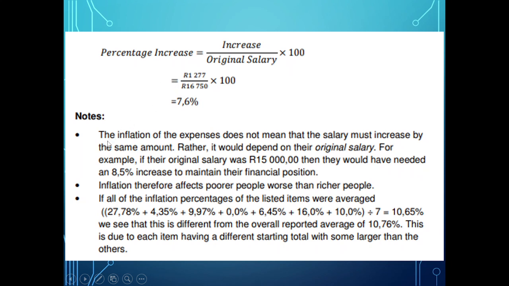So, note, the inflation of the expenses does not mean the salary must increase by the same amount. Rather, it would depend on the original salary. For example, if the original salary was 15,000, then they would have needed an 8.5% increase to maintain their financial position. And this is why they say inflation, therefore, affects poorer people worse than richer people. Why do they say that?